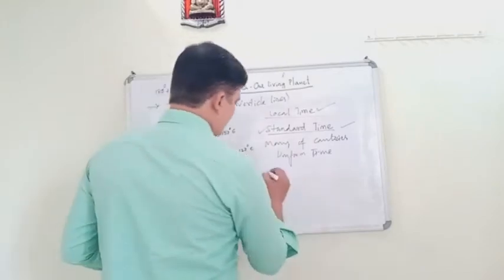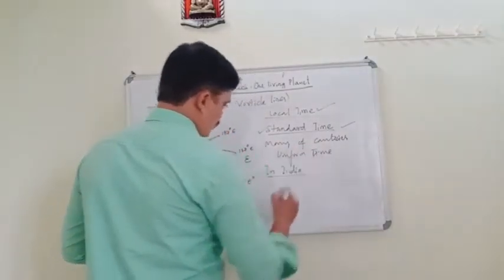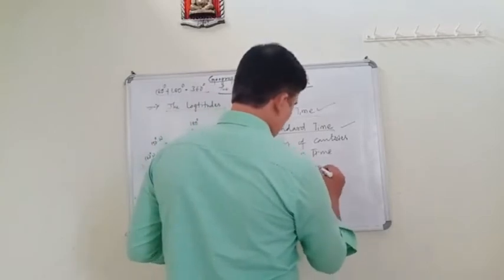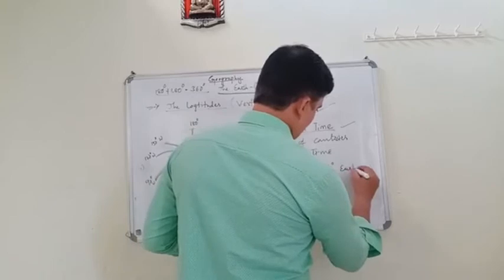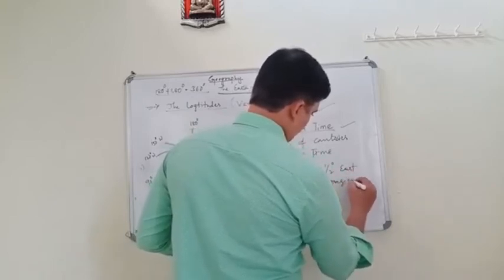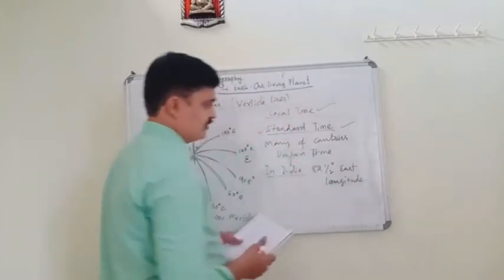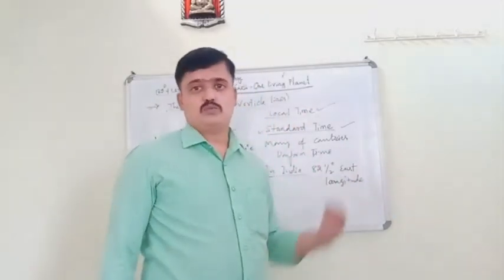And also in India, the line is 82.5 degree east longitude.